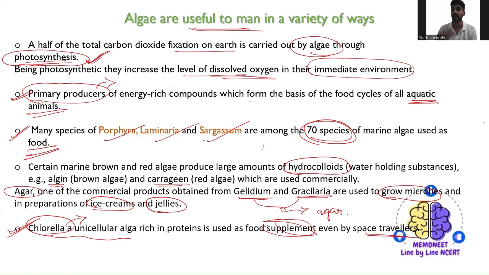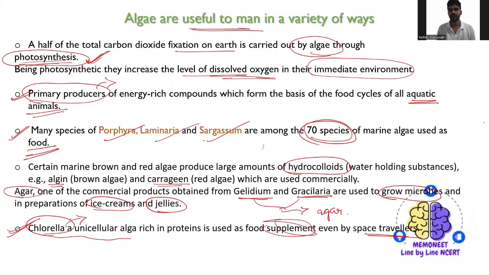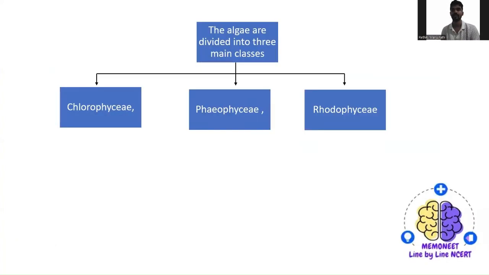Even space travelers, astronauts, normally use this. They take Chlorella as a capsule because it is very rich in protein. So this was all about the usefulness of algae. There are even many more uses which you can list down. So if you know some other benefits of the algae, do comment in the message section. Okay, all the importance of the algae.